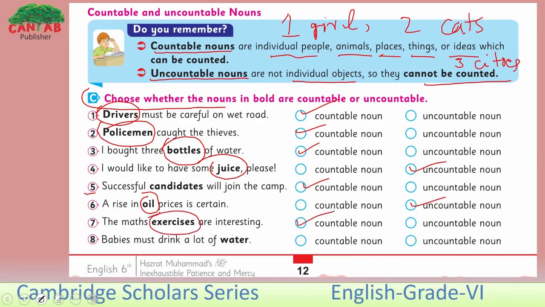Look at the 8th one. Babies must drink a lot of water. Here we are talking about the liquid water. So, water cannot be counted. It can only be measured. So, here the water is uncountable.